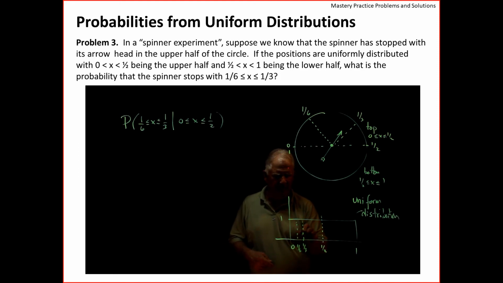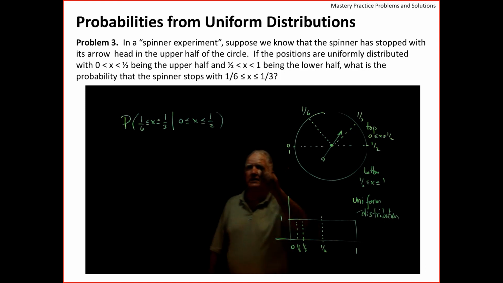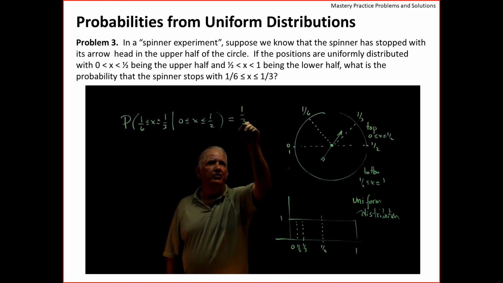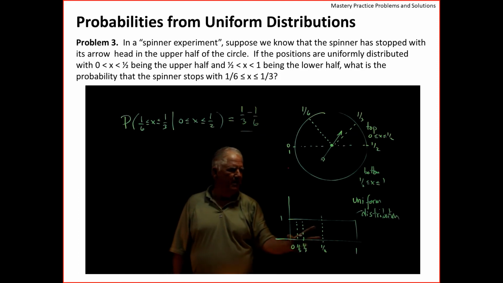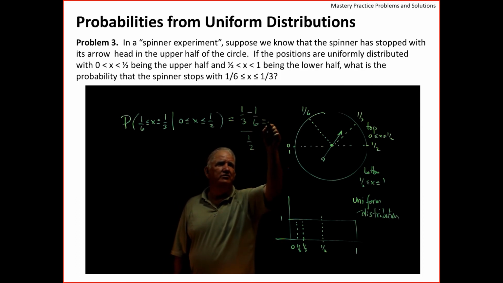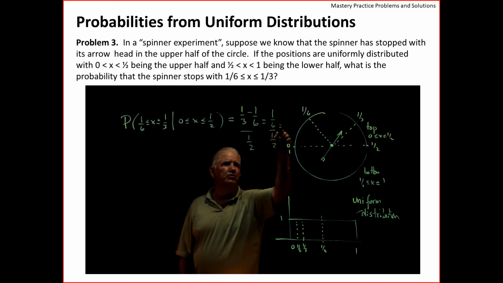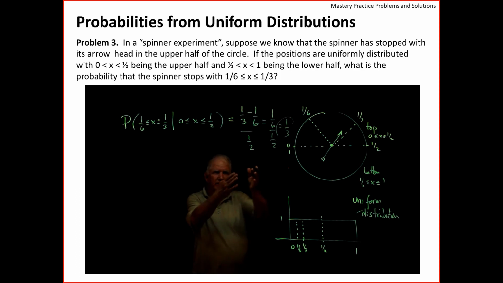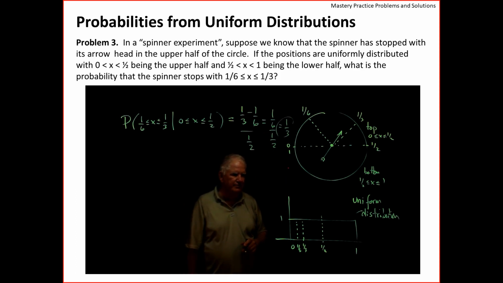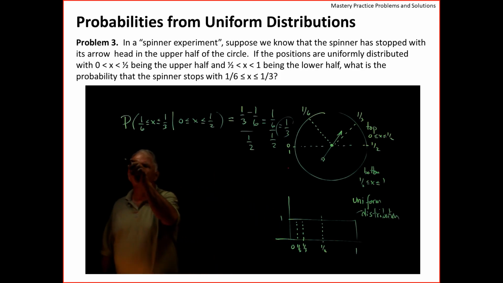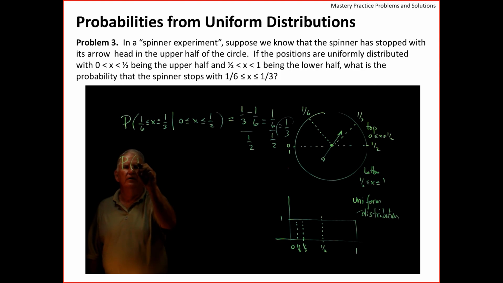So what is this probability? Well, it's this area divided by that area. In terms of those areas, it's 1/3 minus 1/6 divided by 1/2. And what's that? 1/6 all over 1/2. I'm pretty sure that's 1/3. 1/3 is the answer to our question. I didn't show you that last step, but I'll let you figure that out.